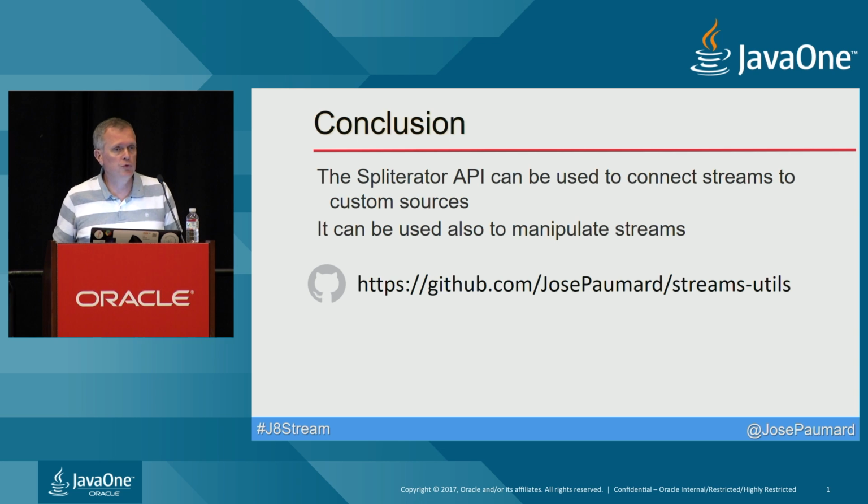Conclusion: yes, if you want to connect your stream algorithm on your own sources of data, you can do that by fiddling with the Spliterator API. It's not that easy, it's a little tricky, but it's very powerful and it really allows you to leverage all the powerful algorithms that are behind the Stream API, which is really great. And I also provided the link with my GitHub account.